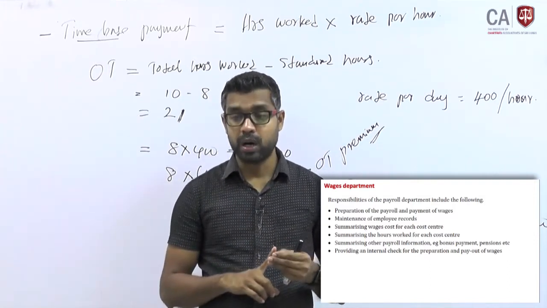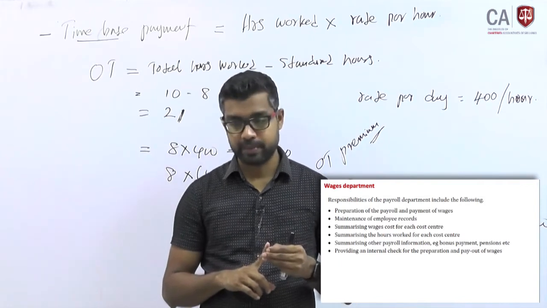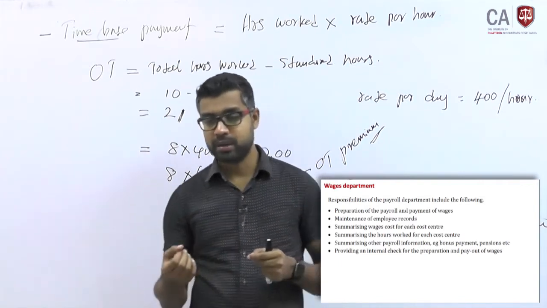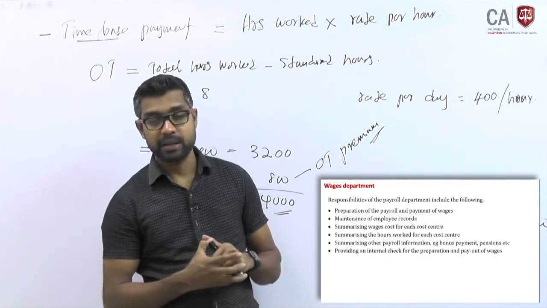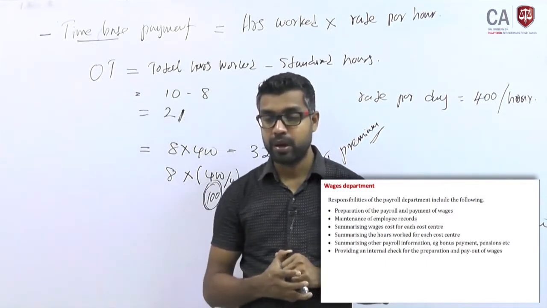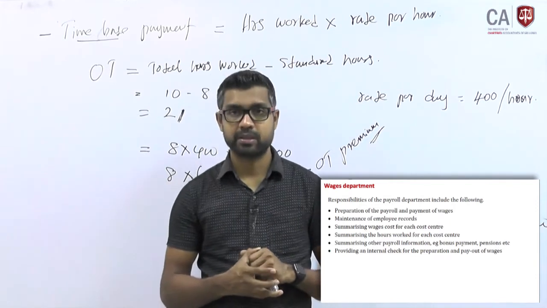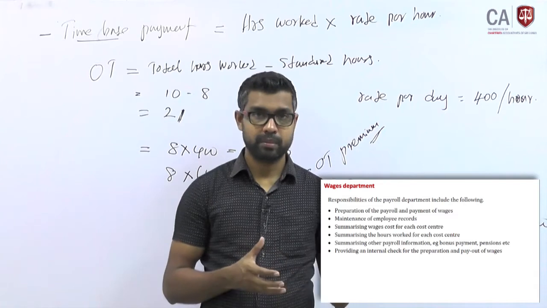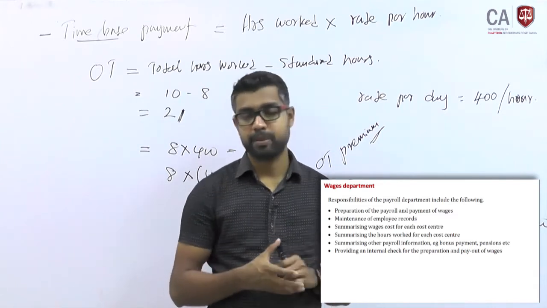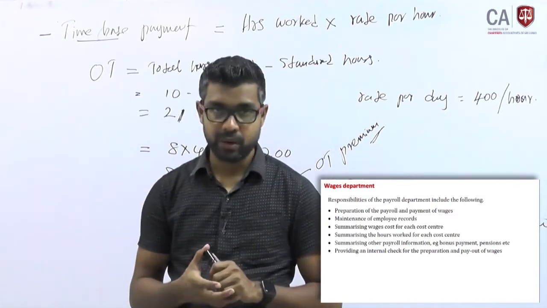Summarizing other payroll information, for example bonus payment, pension, etc. Providing an internal check for preparation and payout of wages. You are giving some reports to internal auditors or some internal management personnel on the payroll data.